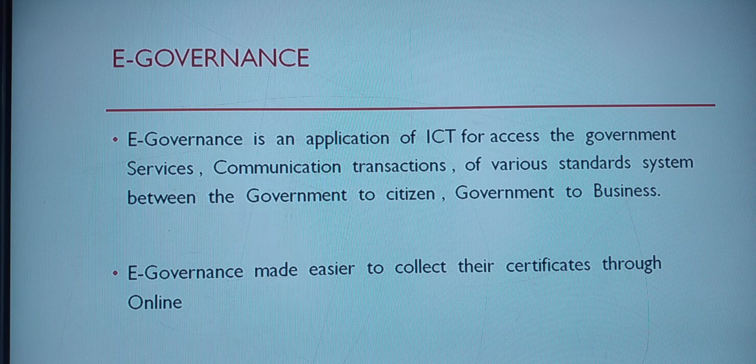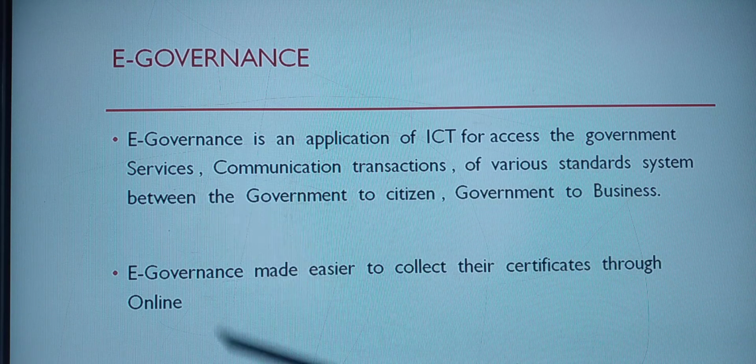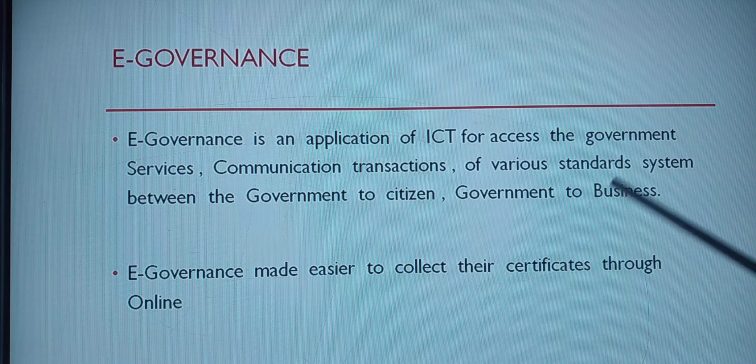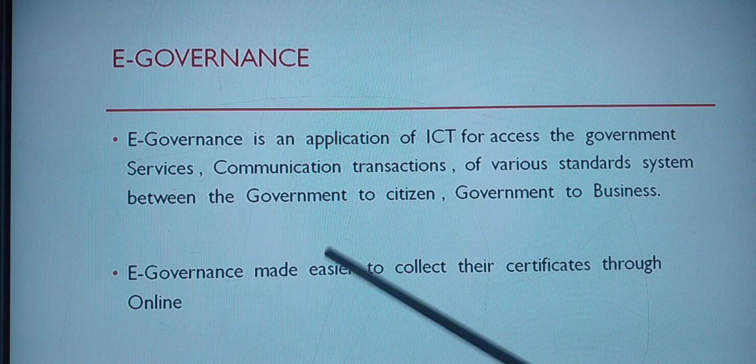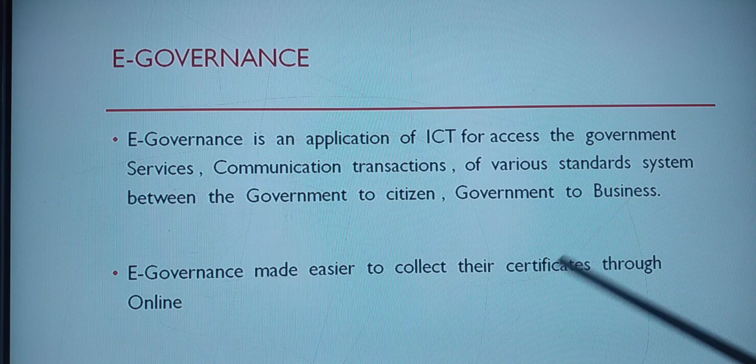Okay, so e-government is an application of ICT to access government services. It covers communication and transactions of various standard systems between the government and the citizen, and the government and the business. So these are the transaction details that you people can get electronically from the government.